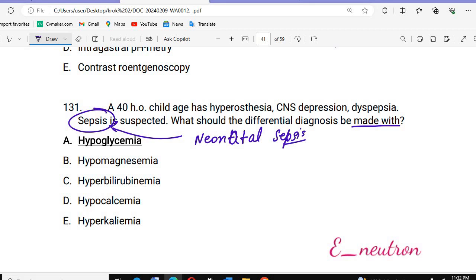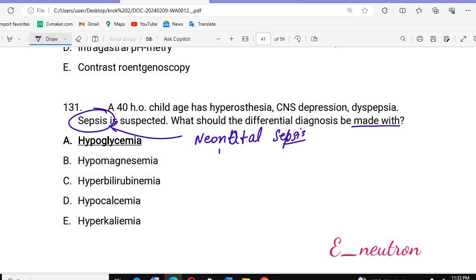Remember that neonatal sepsis, if you talk worldwide, is mainly caused by gram positive streptococcus bacteria. If you talk about India, it is caused by Klebsiella.